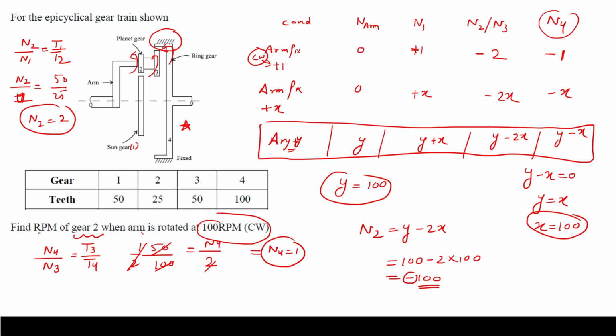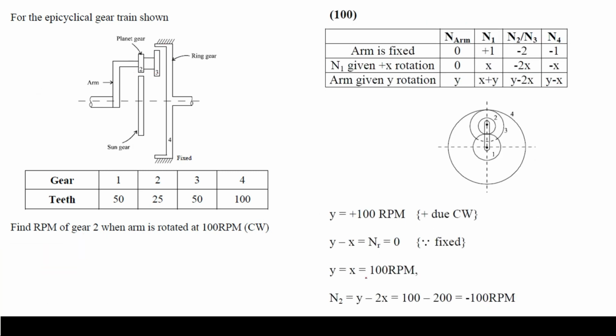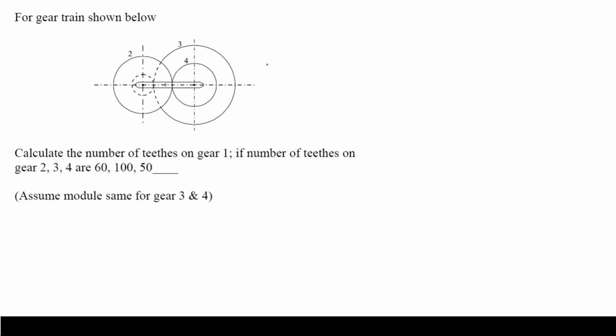So now let's see the solution of this question. I have already done it, but let's cross check it once; you can see the solution here. Okay, now for the gear train shown below, calculate the number of teeth on gear number 1, if the number of teeth on gears 2, 3, 4 are as given, and assume the module is the same for gears 3 and 4.